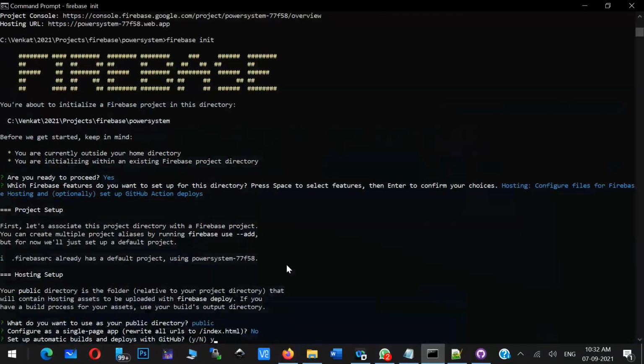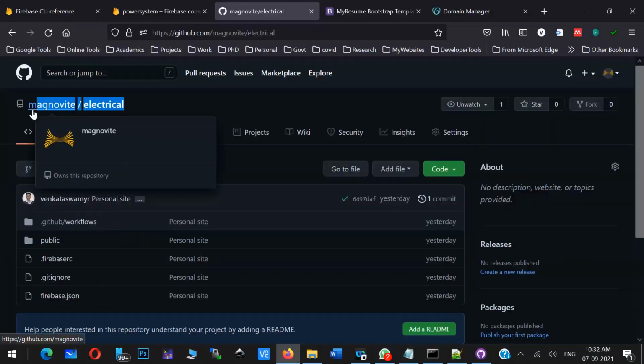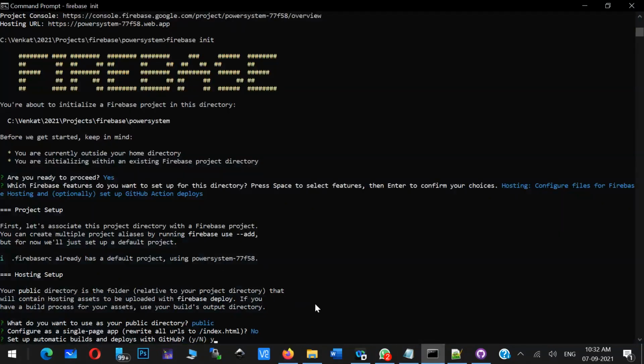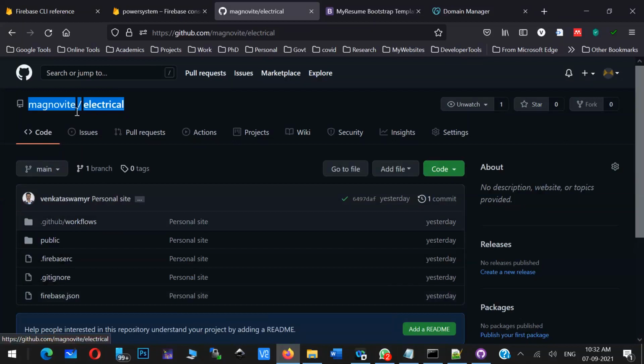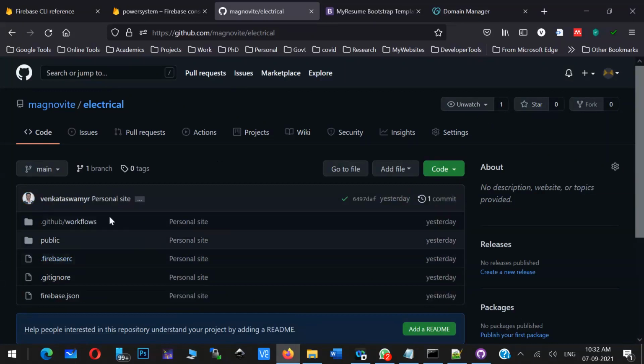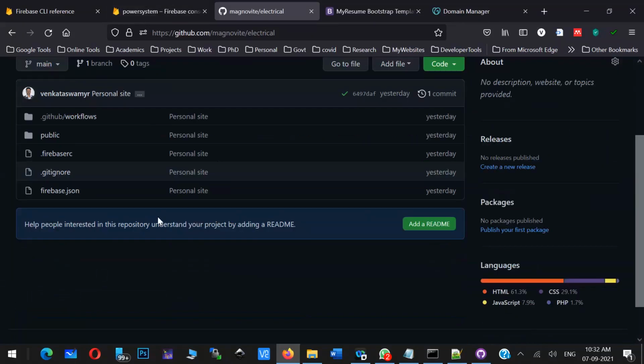When you do firebase init, it will ask for the username and repository name, and you have to provide this when you are initializing your Firebase project. Once you give that, whatever changes you make here will immediately be considered by your Firebase. So it is for continuous deployment.